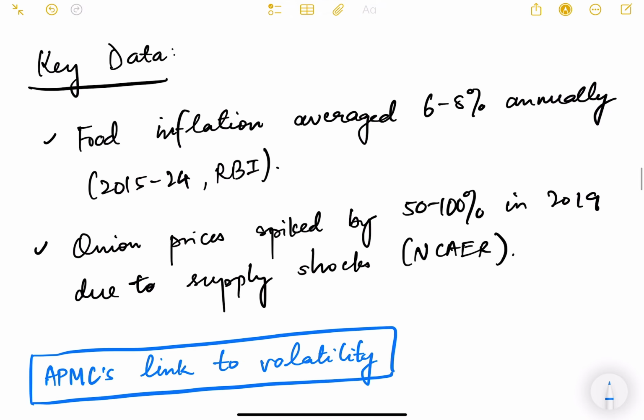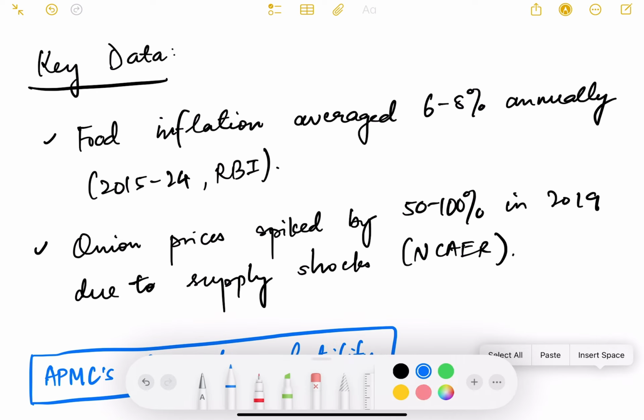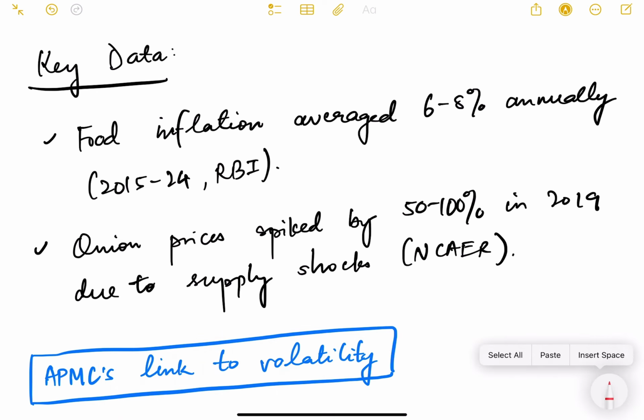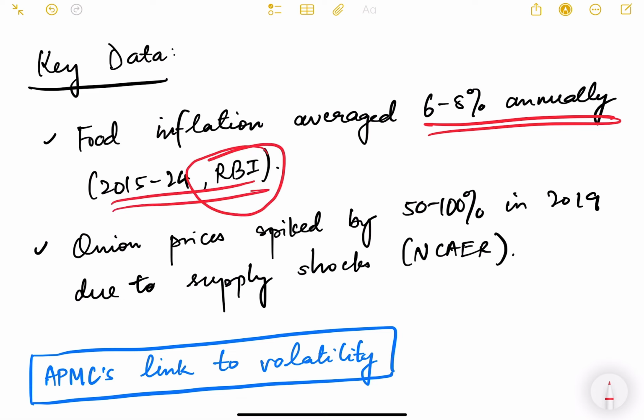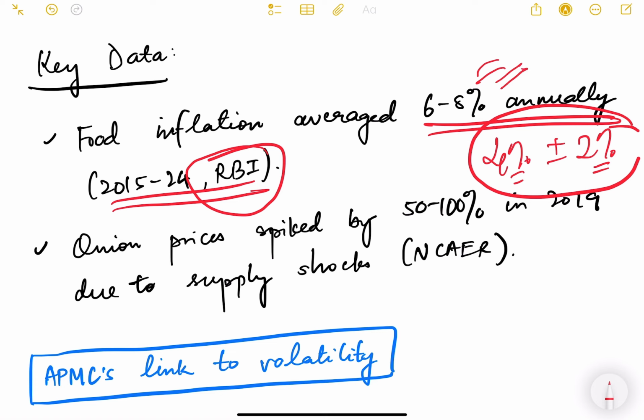Let us look at some of the important key data. Food inflation averaged about 6 to 8% annually from 2015 to 24 as per the RBI report, which is a little high because, see, our inflation target is 4% plus or minus 2% in this band, but you see that this is a little on the higher side. Only the food inflation we are talking.